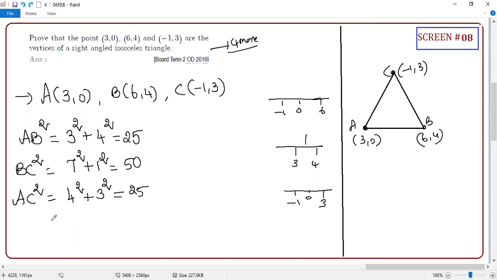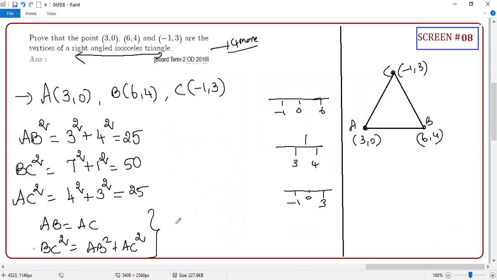So two things you need to say. One thing: AB equal to AC, because it is an isosceles triangle. Second, what will you say? BC square is equal to AB square plus AC square. Excellent. This is what theorem? Pythagoras theorem. By these two results, I'm going to say the given triangle is a right angled isosceles triangle. Guys, one page.